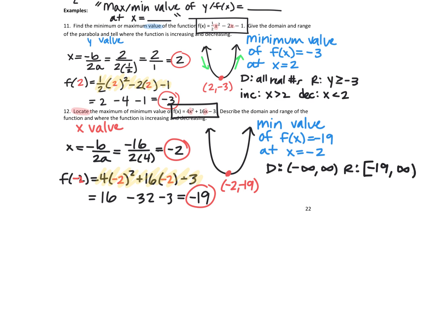And then when we talk about increasing and decreasing, you're talking about the x values, because you're talking about where. Where is it increasing? Where is it decreasing? Down, then up, like a water slide. So increasing on the right, which goes from -2 to infinity. Decreasing on the left from -infinity to -2. Because I'm asking where is it increasing, where is it decreasing.